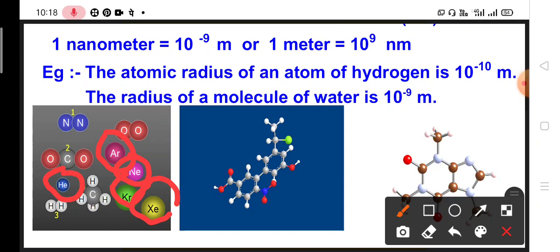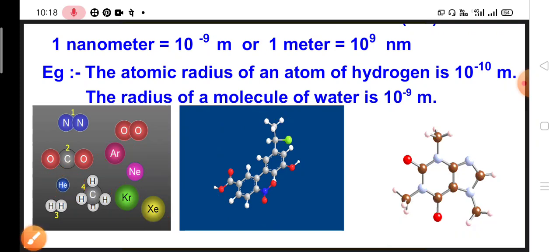Now in this diagram you can see that these atoms are joined together to form a complete molecular structure. The joining of one atom with the other is due to the formation of a bond between them.